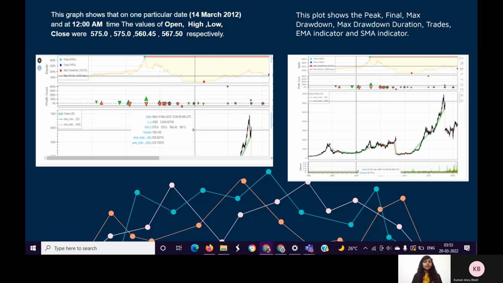Exponential moving average places greater weight and significance on the most recent data points. It is also referred to as the exponentially weighted moving average. Here the right side plot shows the peak, final, max drawdown duration, trades, EMA indicator, and SMA indicator. Thank you. From now on, our groupmate Kamal will continue.